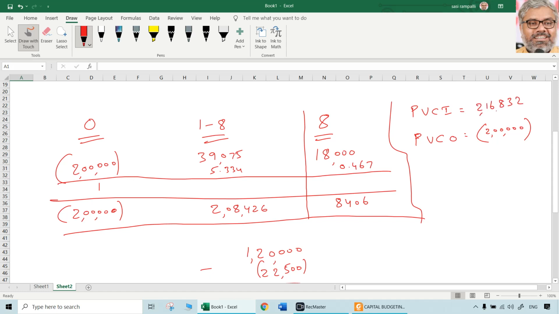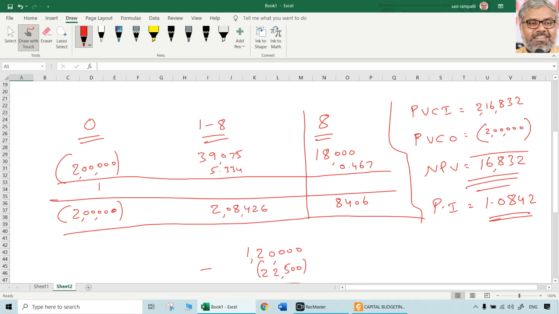216,832. So naturally, what is the NPV here? 216,832 minus 2 lakhs means 16,832 is the NPV of the project, which is nothing but present value of cash inflows minus present value of cash outflows. But the question also asked for profitability index. Simple. Instead of minus, it is divided: 216,832 divided by 2 lakhs. That comes to approximately 1.0842 profitability index.